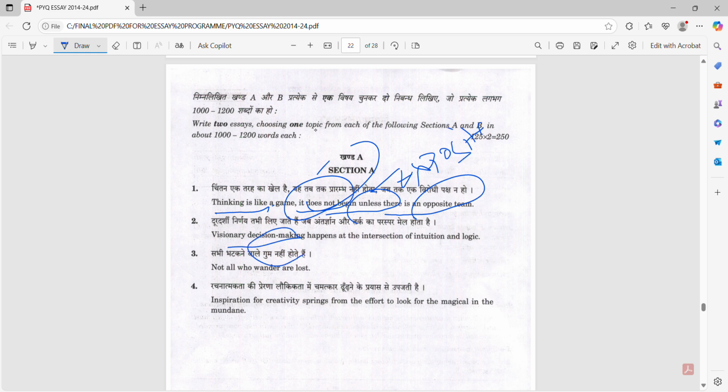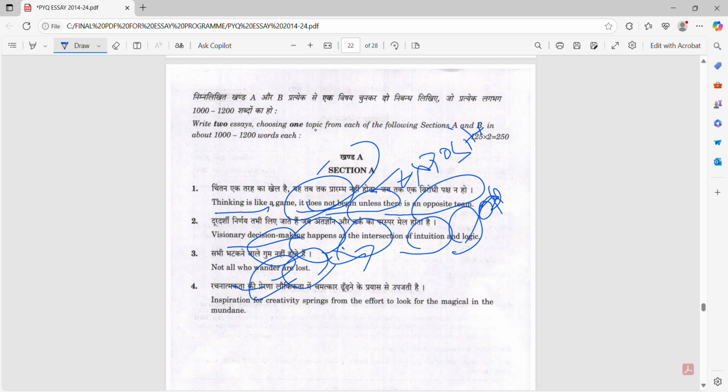Visionary decision making happens at the intersection of intuition and logic, like Gandhi said, no, I can predict the future of India. So that is from intuition. What did his inner soul say? Not all who wander are lost.